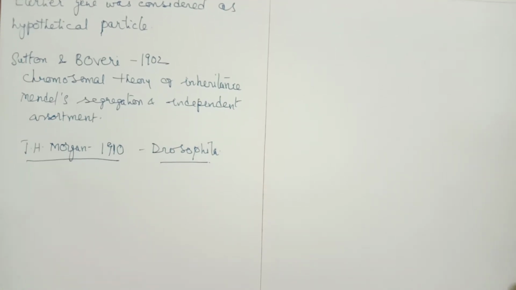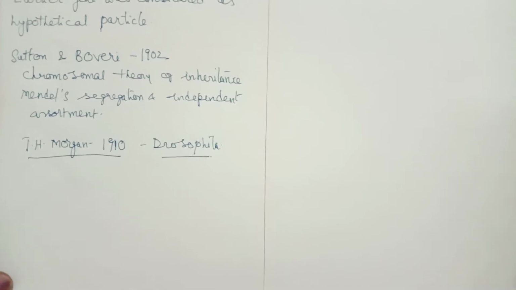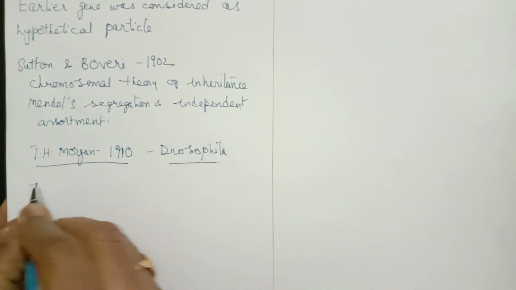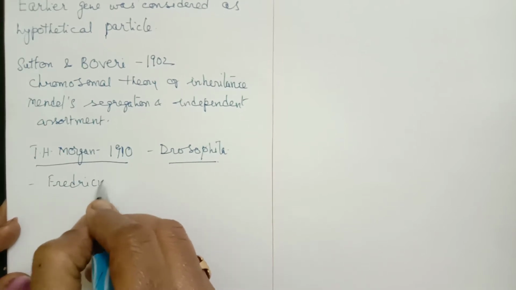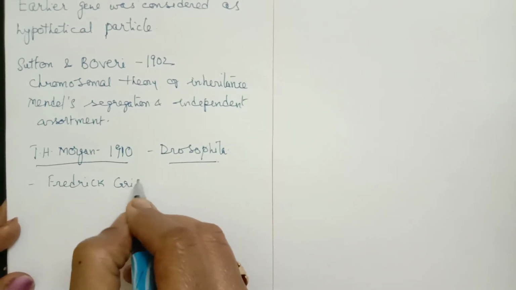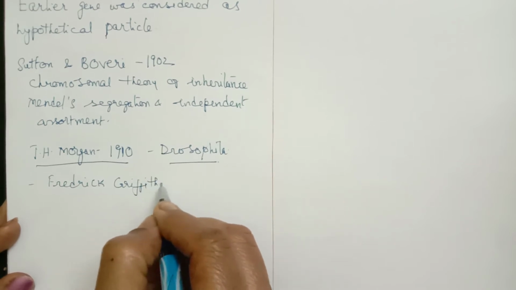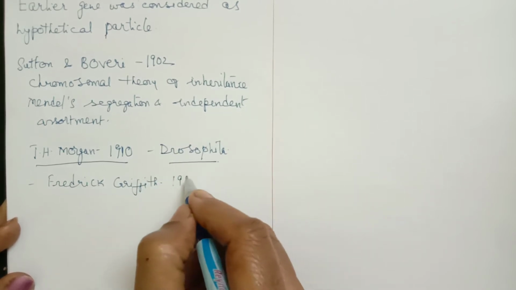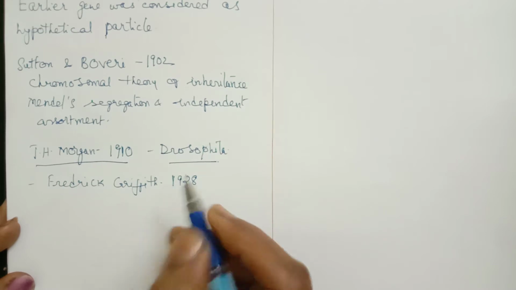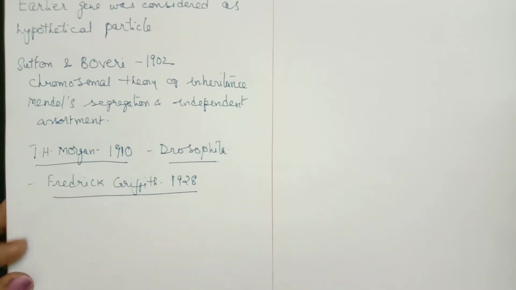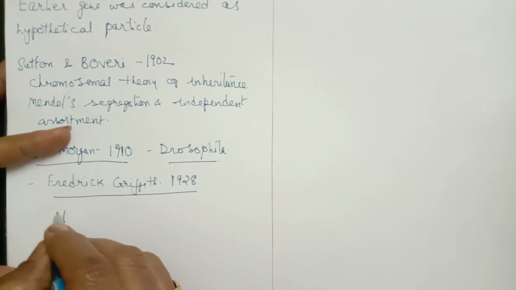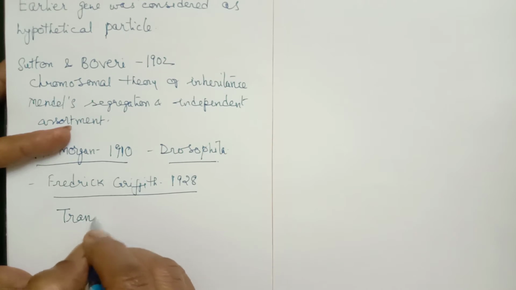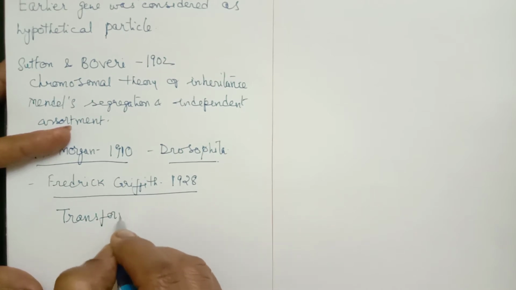The next study was by Frederick Griffith in 1928, where he proposed what is called a transforming principle.